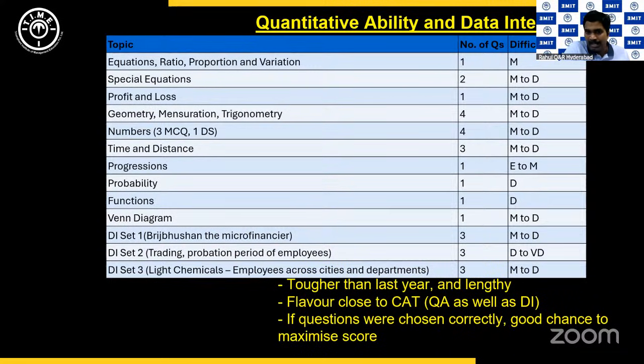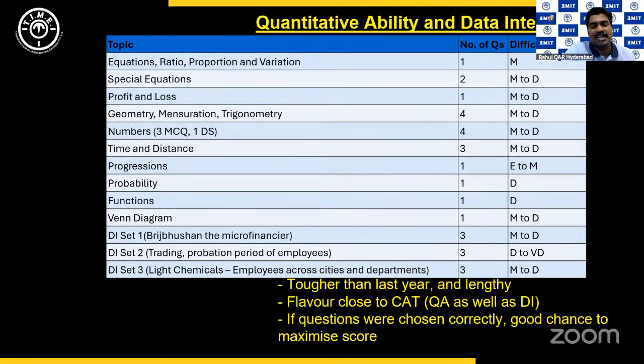There was the probability question also, which was pretty difficult, right? There were 3 groups of people who write an exam. One is lazy, one is confident, and so on. One of them is 10 times as likely to clear the exam as the other group, and so on. That was definitely pretty difficult. People struggle to even understand. Even the functions question was pretty difficult.